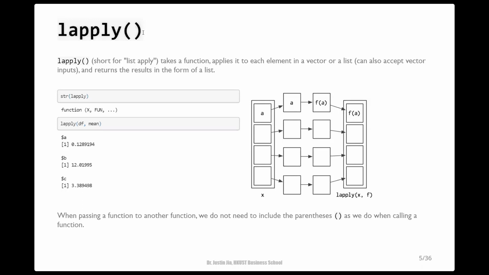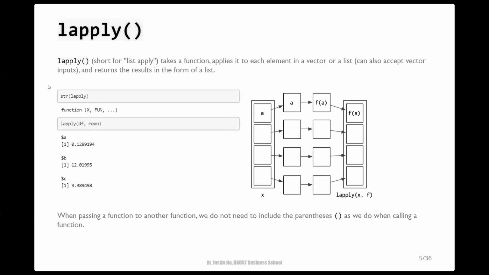The idea behind lapply is that you have a list of objects, and you want to loop over the list of objects and apply a function to every element of that list, and finally combine the results into a new list. So it's a very general concept, and it can be used to do a lot of computations in just a little bit of typing.